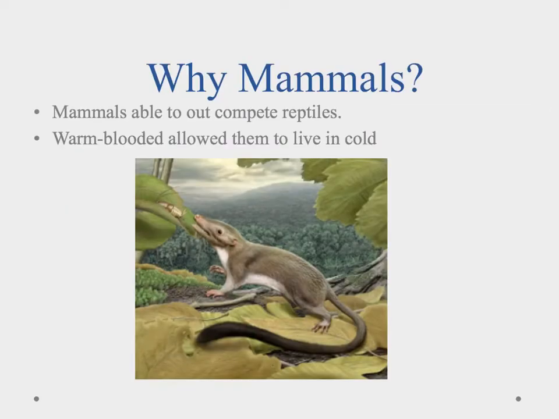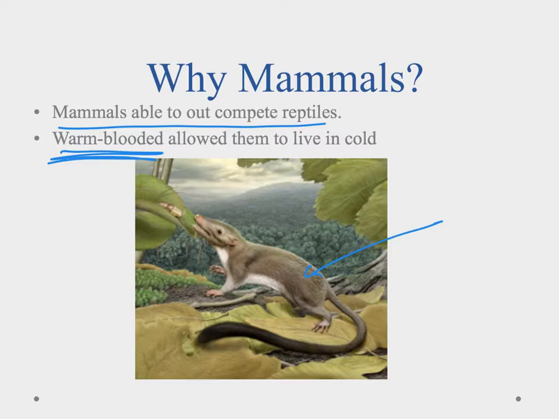So, why were the mammals so successful? Well, for them to be successful, they had to be able to outcompete the reptiles. One of the key features that allowed them to do this was the fact that they were warm blooded. They now had hair, this fur covering, which insulated them and allowed them to regulate their body temperature.